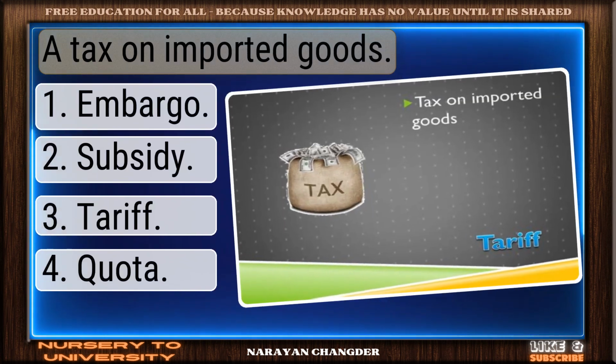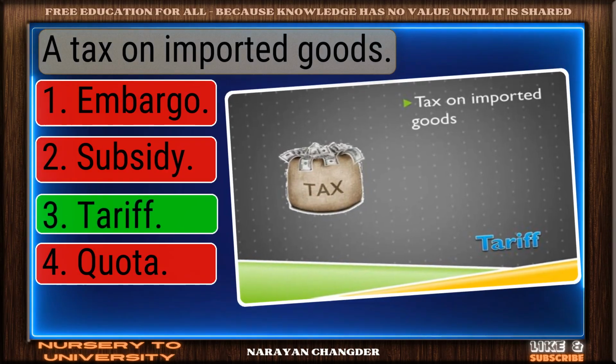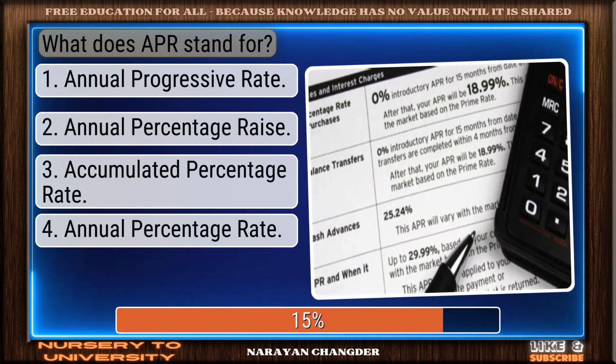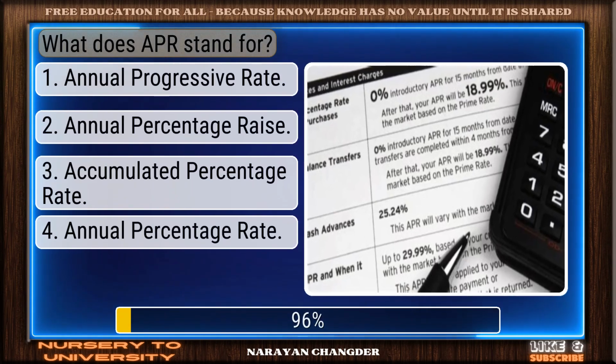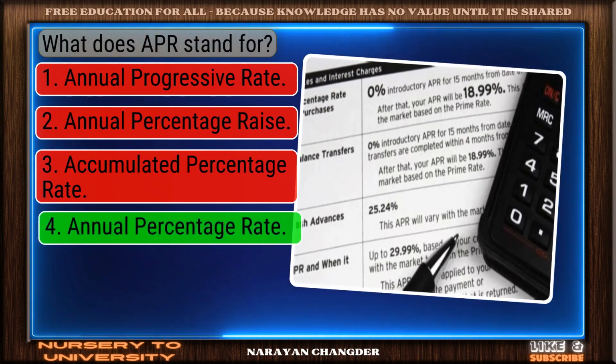A tax on imported goods. On track. Tariff is the correct answer. What does APR stand for? Great thinking. Annual percentage rate is the right choice.